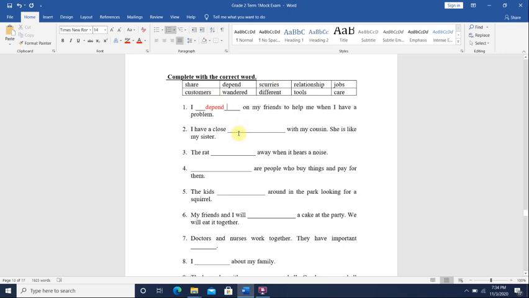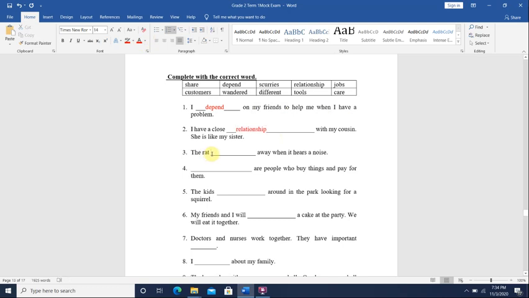I have a close blank with my cousin. She is like my sister. Your cousin is your uncle or your aunt's son or daughter. So I have a close relationship, a close connection.